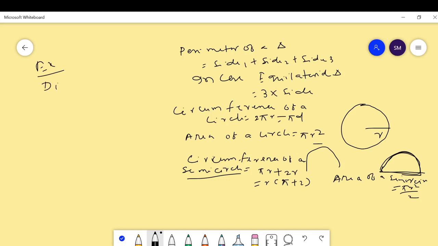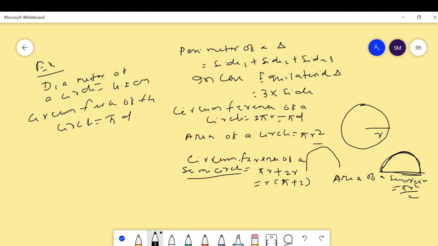Here the diameter of a circle is equal to 4.2 centimeter. Find the circumference.